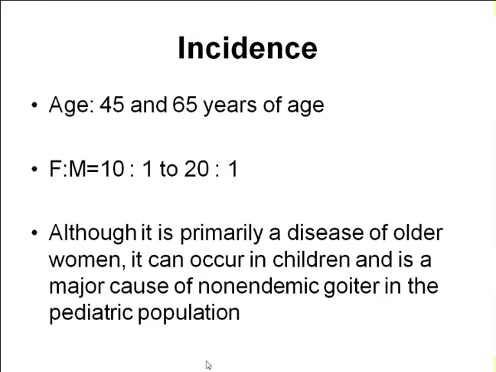Incidence: it's common in adult patients, though nowadays any age is affected. The most common age is 45 to 65, and it is very commonly seen in female patients, almost 10 to 20 times more common in females compared with males. Although it is primarily a disease of older women, it can occur in children and is a major cause of non-endemic goiter in the pediatric population. So it can present as a goiter.